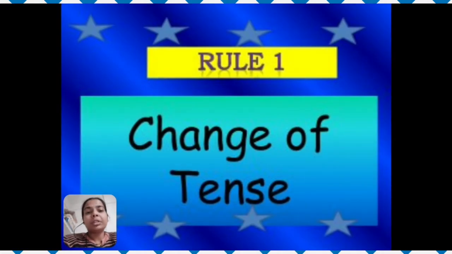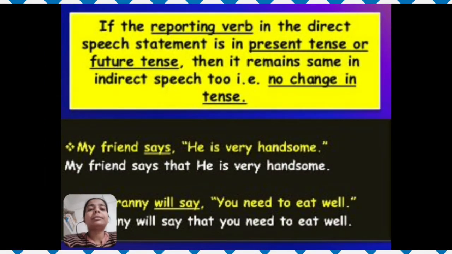The first rule is change of tense. If the reporting verb in the direct speech statement is in the present tense or future tense, then it remains the same in indirect speech too. That is, there will be no change in tense.